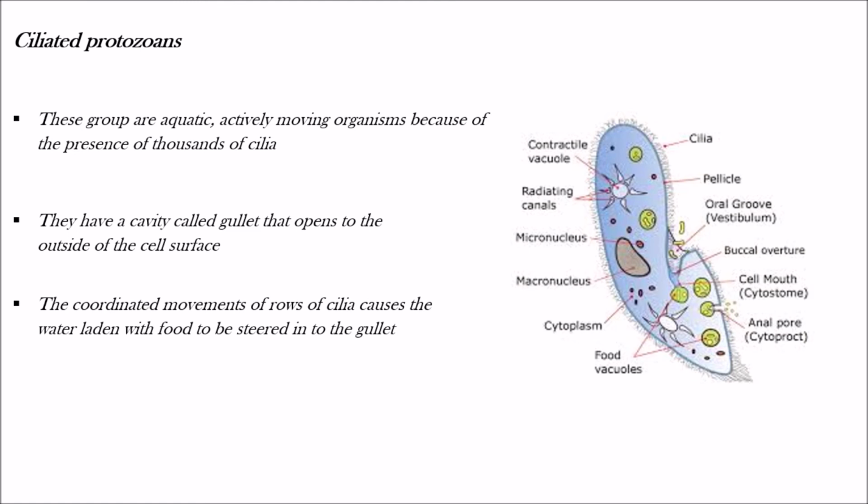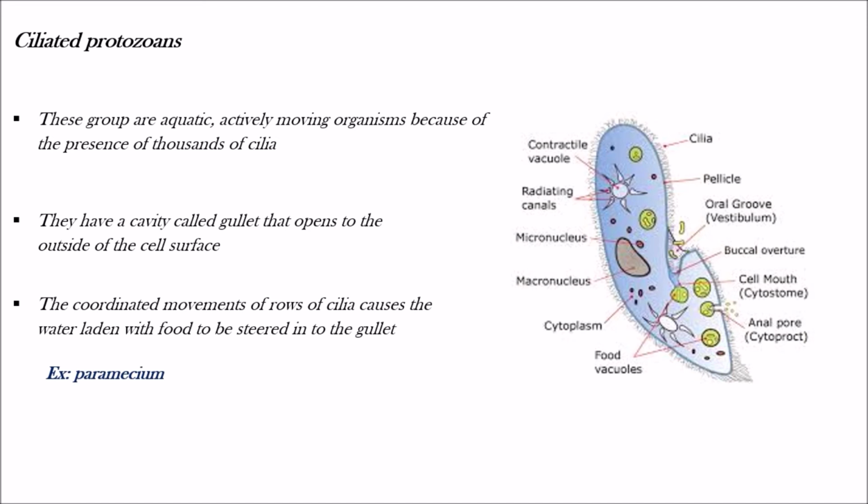The coordinated movements of rows of cilia cause the water laden with food to be stirred into the gullet. Example, paramecium.